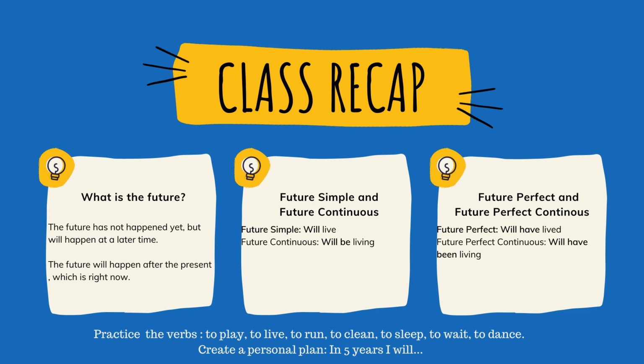So the future has not happened yet, but will happen at a later time. The future will happen after the present, which is right now. Future simple and future continuous. Future simple, will live. Future continuous, will be living. Future perfect and future perfect continuous. Examples: future perfect, will have lived. Future perfect continuous, will have been living.